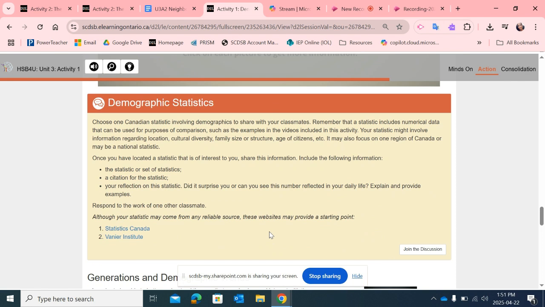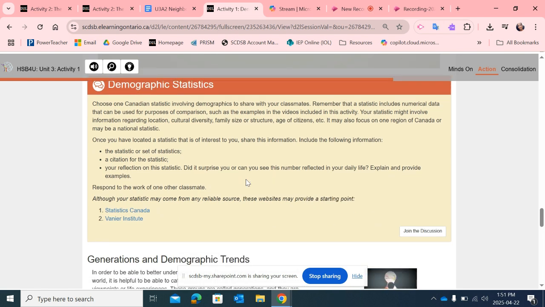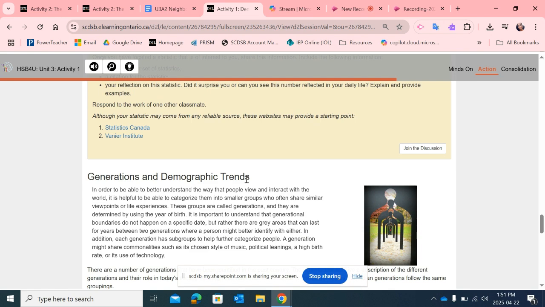Then you're going to participate. You're going to choose one of the statistics that we've talked about in the class, and you're going to share some statistics, making sure you're using any of your citations for the statistics and any reflections that you have on those stats that you found. So what surprised you? What were some of the demographics that you looked at that you found interesting?